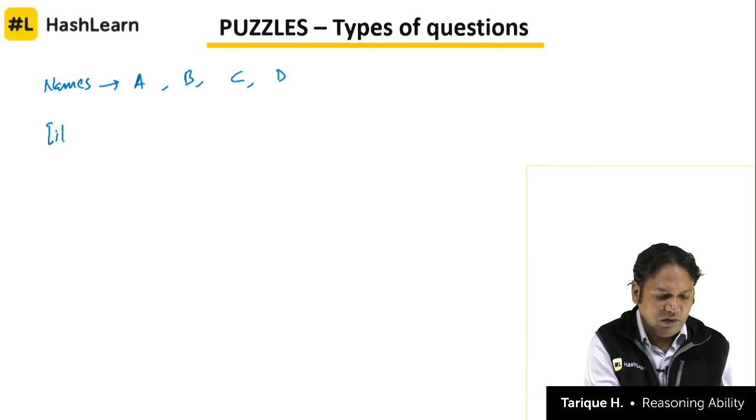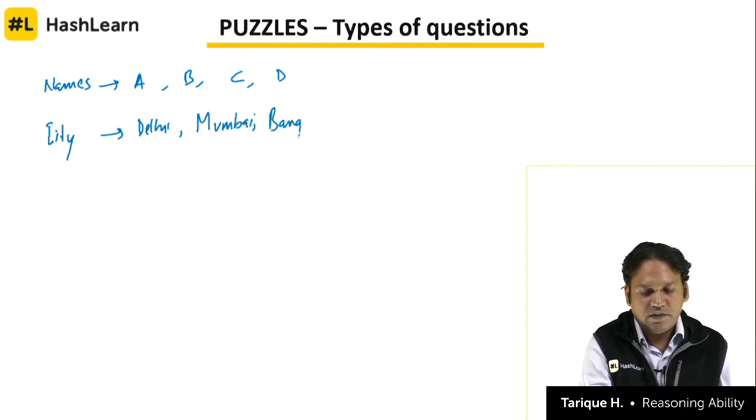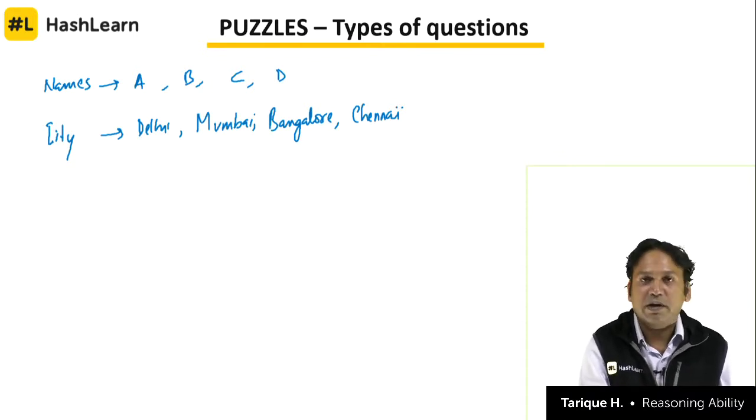Let us say the name of a city is given to you. One person is from Delhi, one person is from Mumbai, one person is from Bangalore, one person is from, let us say, Chennai, and you want to find out who is from Mumbai, who is from Bangalore, like that. That is what we call matching questions.